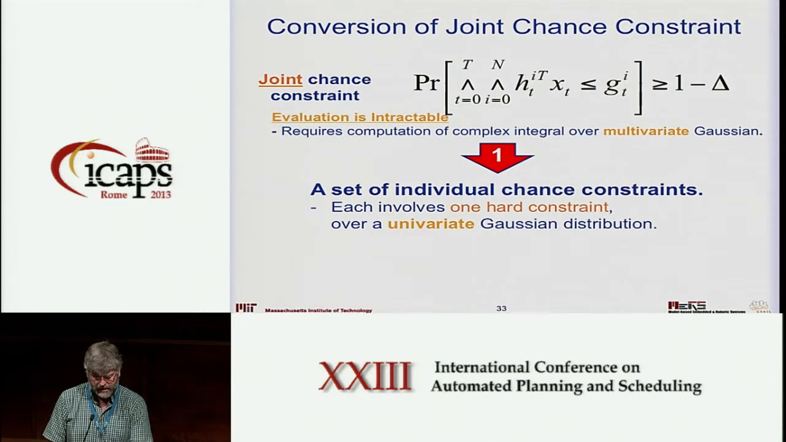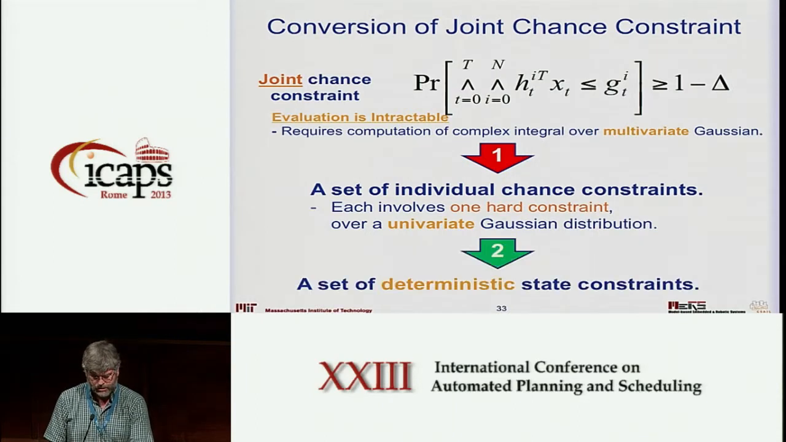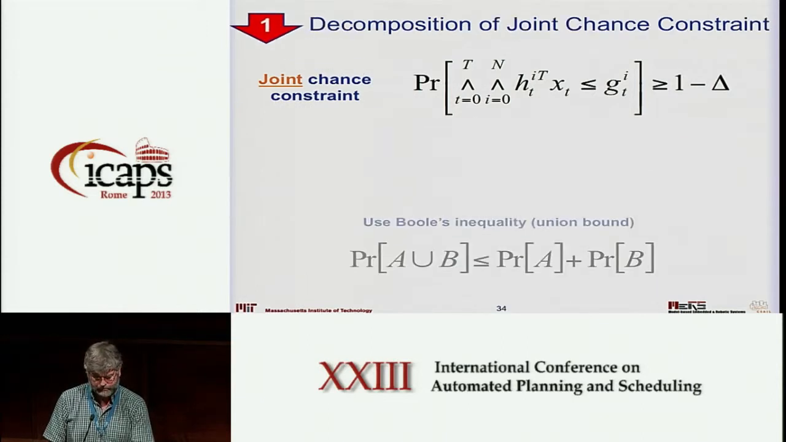So what we'll do is we'll take that and reformulate it to a set of chance constraints over individual inequality constraints. That becomes, in essence, a univariate Gaussian distribution. Then we'll take that univariate Gaussian distribution and reformulate it, through designing a safety margin, into a deterministic state constraint. So how do we do that?